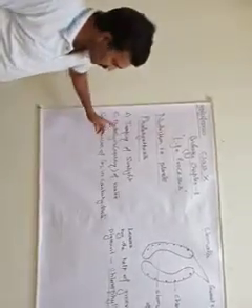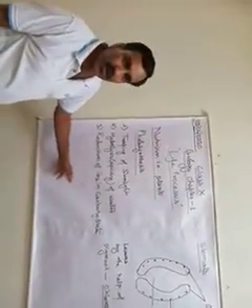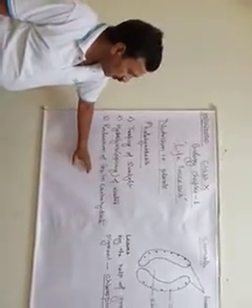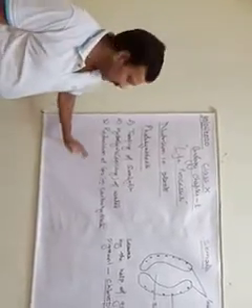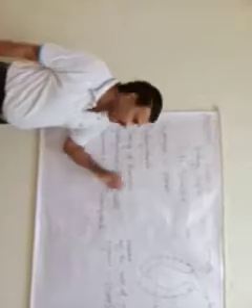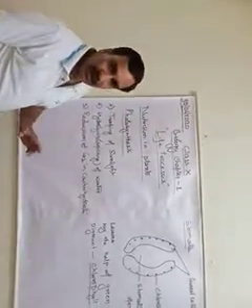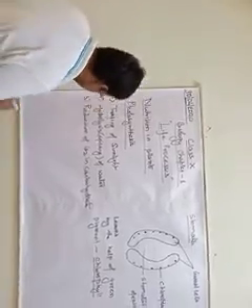And the third process, as I told you, is that hydrogen combined with carbon dioxide molecules becomes carbohydrate. This reaction can be expressed by the chemical equation of photosynthesis. Let me give it.